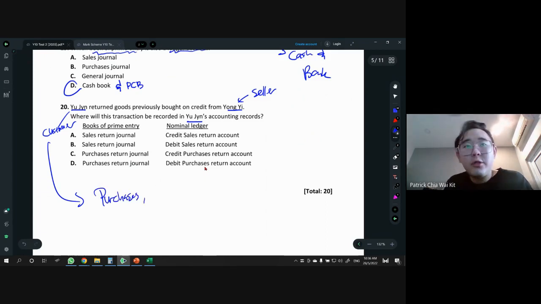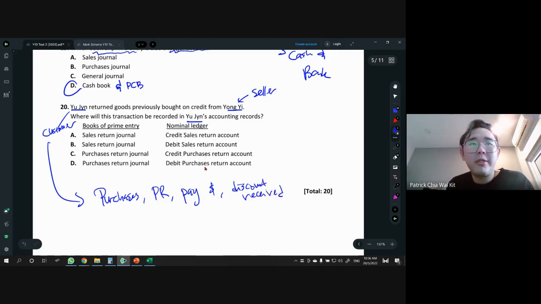Then we return goods, we call it purchases return. And then we will pay people, right? So we pay suppliers, we pay money. And when we pay early, we will get a discount received. So you understand your point of view. These are the things that can happen.